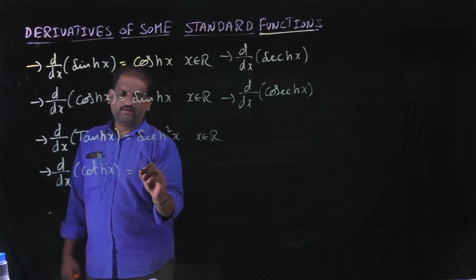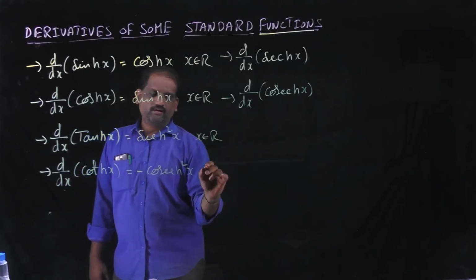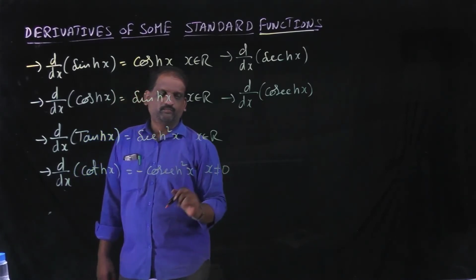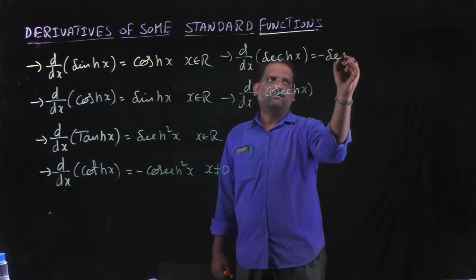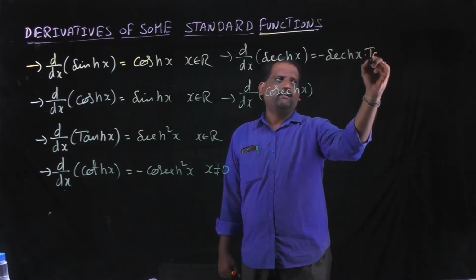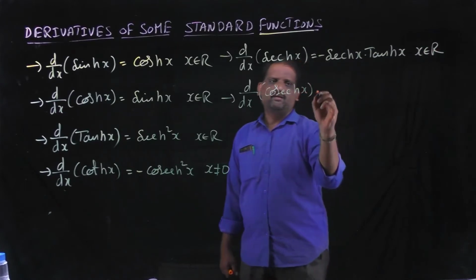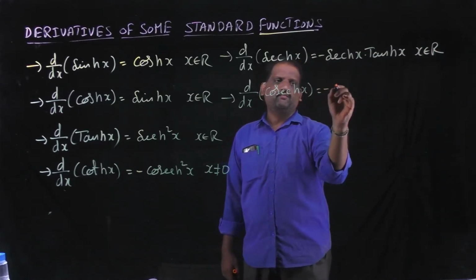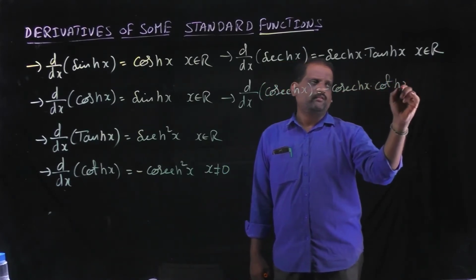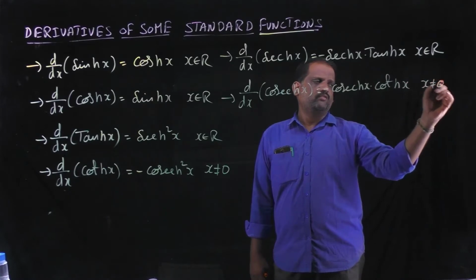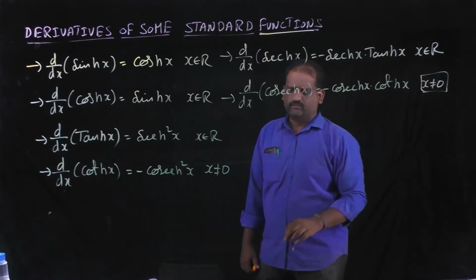Derivative of coth x is minus cosech square x. Here x is not equal to 0. Derivative of sech x, that is minus sech x into tanh x, for every x belongs to R. Derivative of cosech x, that is minus cosech x into coth x. Here x is not equal to 0.